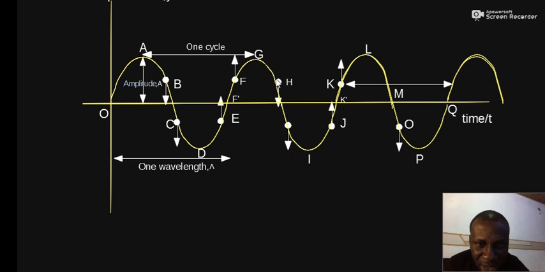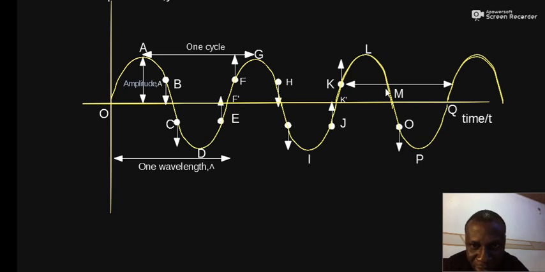As you can see, the distance from H to the equilibrium position is the same as the distance from B to the equilibrium position, and they are traveling in the same direction. But F has the same distance, yet F is traveling in the opposite direction, opposing the direction of the wave, so F is not in phase with B and H. So after B, the next point that has exactly the same direction and the same distance is H. Therefore, we say that B and H are two successive points in phase. Please take note: successive points in phase.